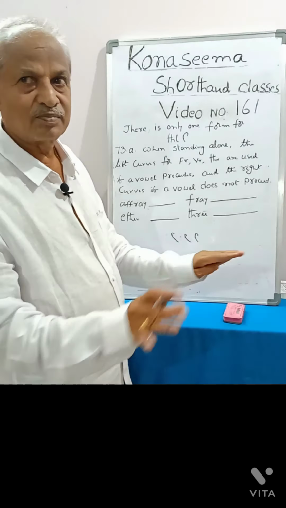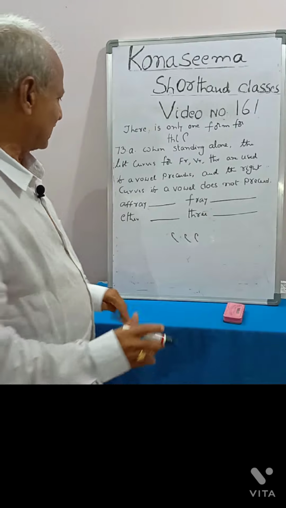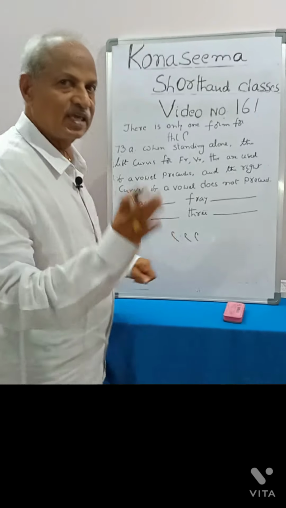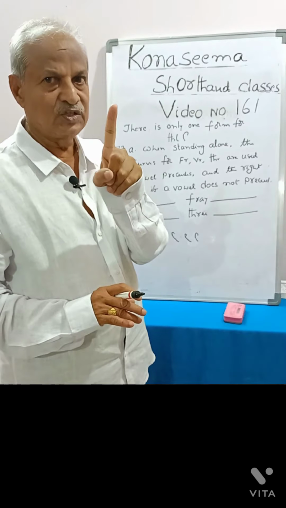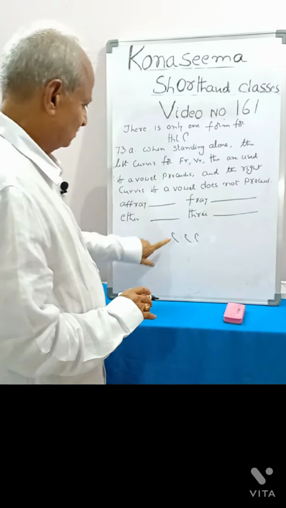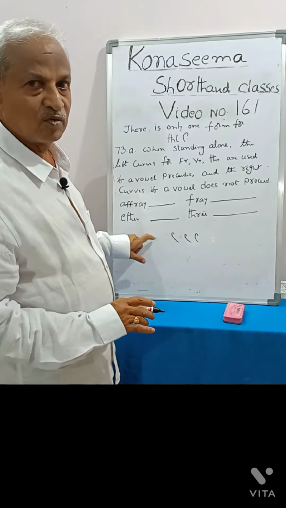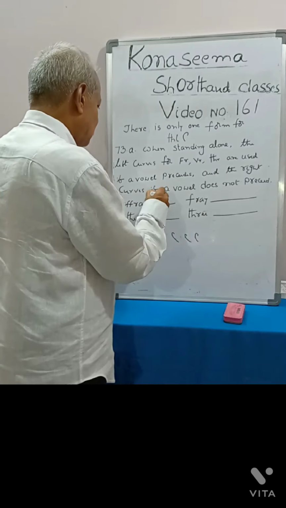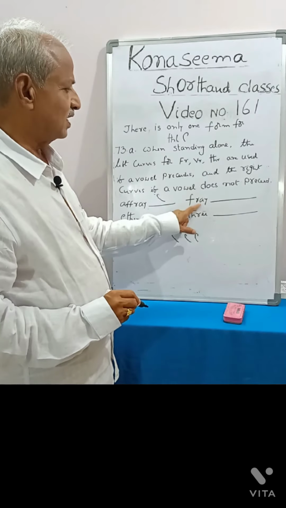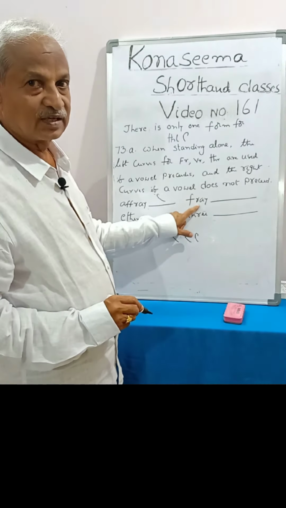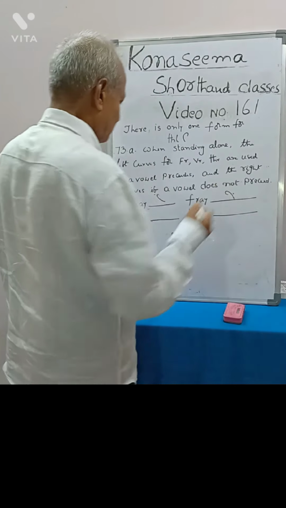If a vowel doesn't precede, right curves are to be written. Example, affray. Fer is standing alone, like this. It is preceded by a vowel. Then we have to write the left curve. But fray, here the vowel is not preceding, and hence we can write the right curve in fray.